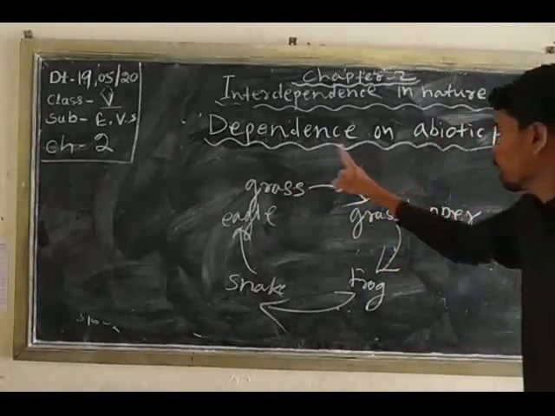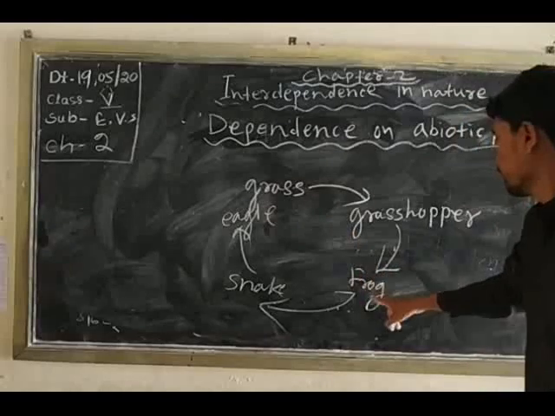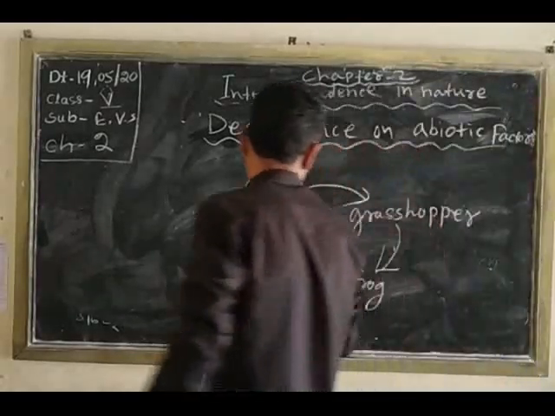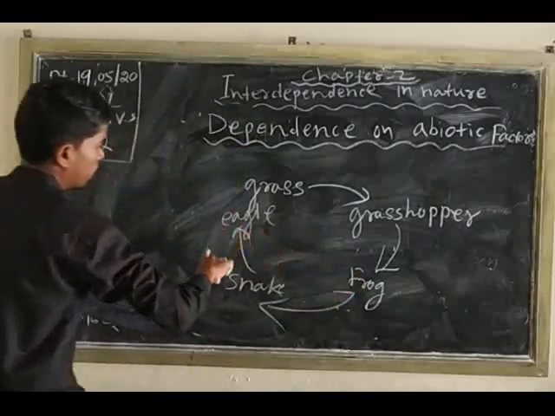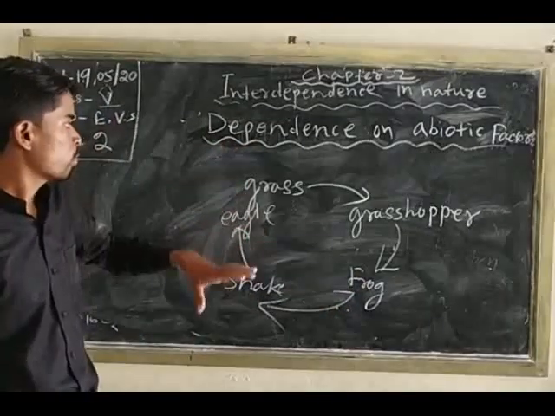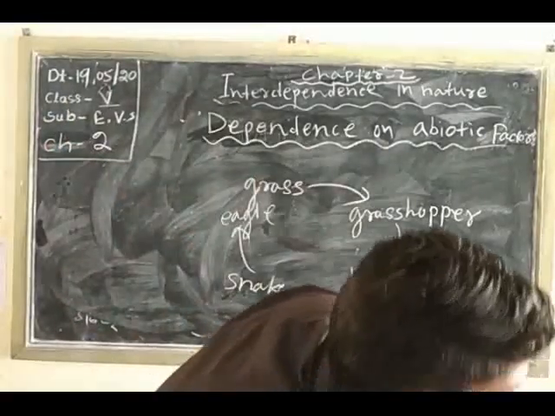Grasshopper depends on grass, frog depends on grasshopper, snake depends on frog, and eagle depends on snake. Okay, so this is the food chain. Similarly, another example,